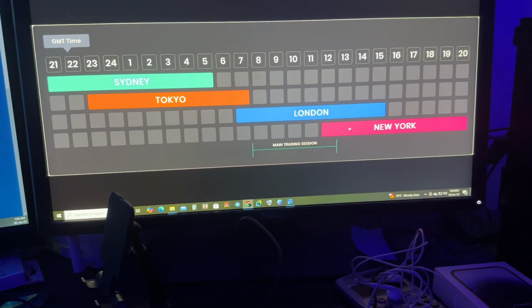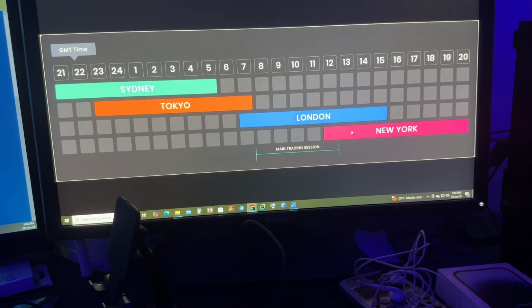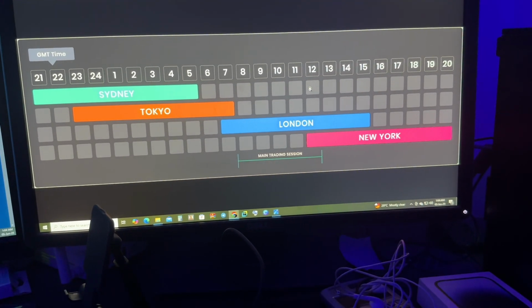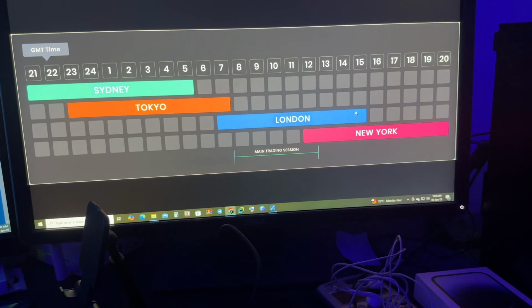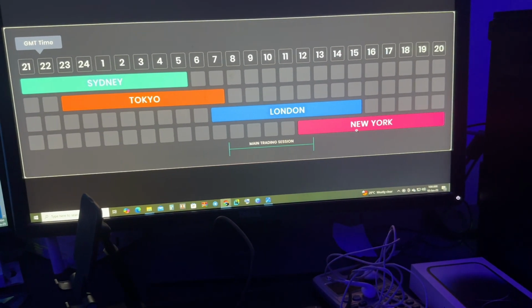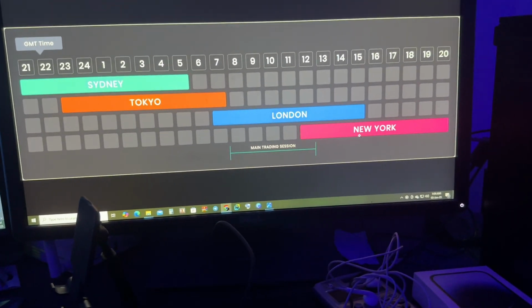Now, there is a period where the London session and the New York session overlap, which is from 12 p.m. to 1500. This is where the news events are released, right?